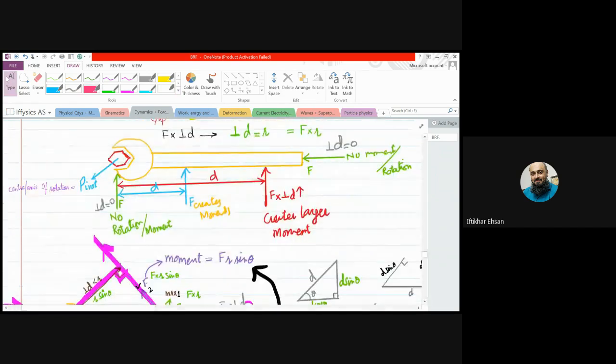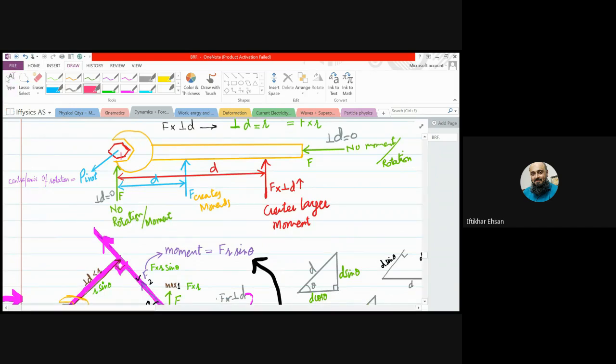For example, consider this is a nut, and this instrument is called a spanner. Many other instruments can be used in place of it. So with this, we can turn the nut and we can loosen or tighten the nut, right?